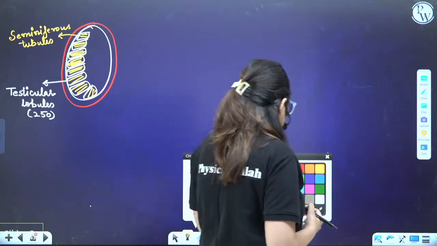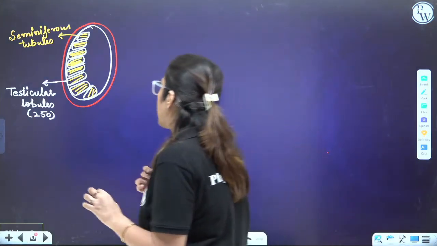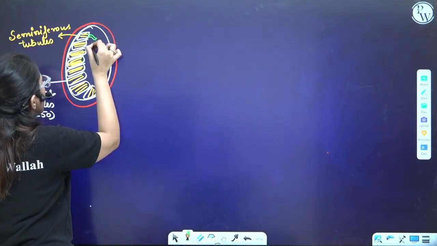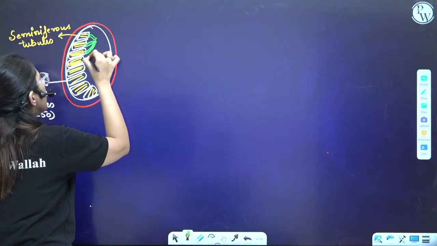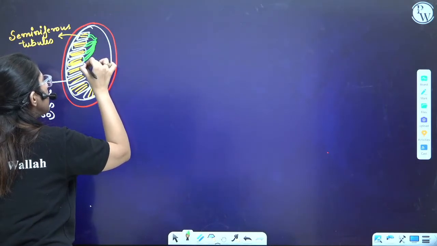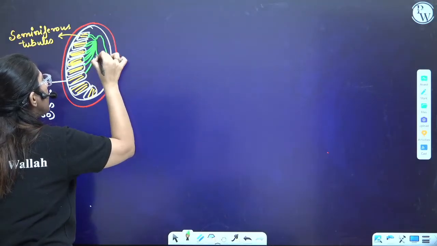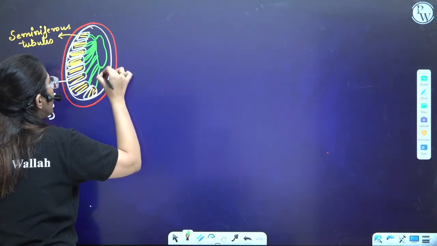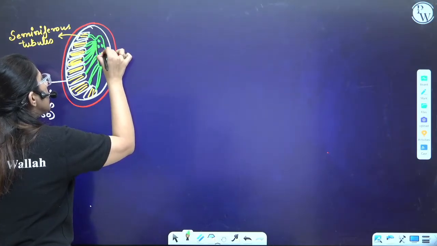Now, listen very carefully. I'm making the diagram very simple for you. Can you see this structure? I am making the diagram super easy to make you understand the topic, guys. If you are not able to understand, that means you will be cramming things, and that I don't want. So here, this is how they open.